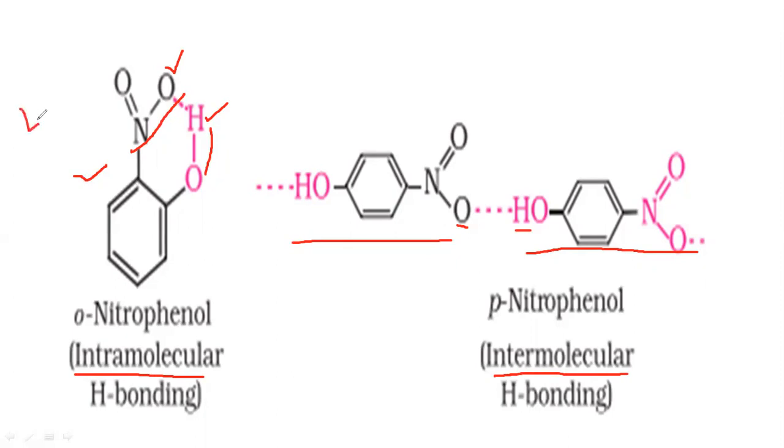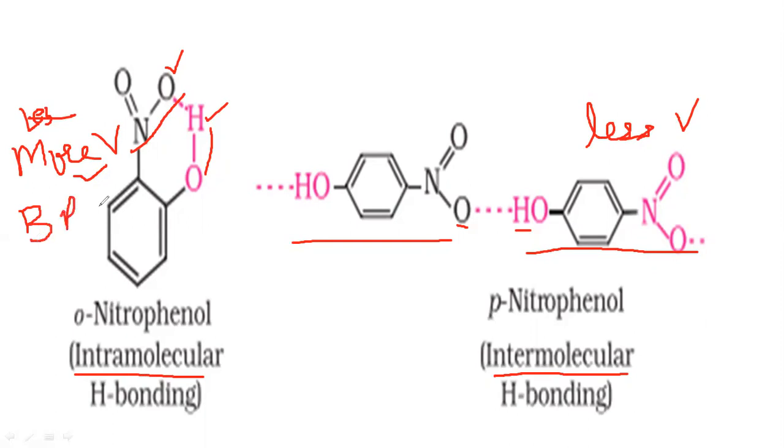So therefore it is more volatile, and paranitrophenol is less volatile. Or we can say that the boiling point of orthonitrophenol is less as compared to the boiling point of paranitrophenol.